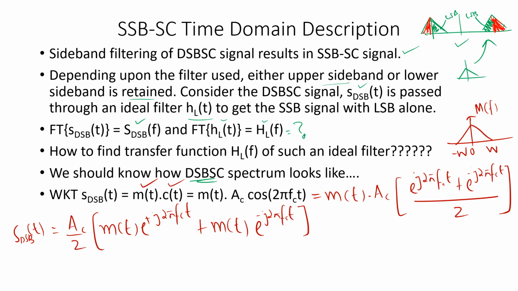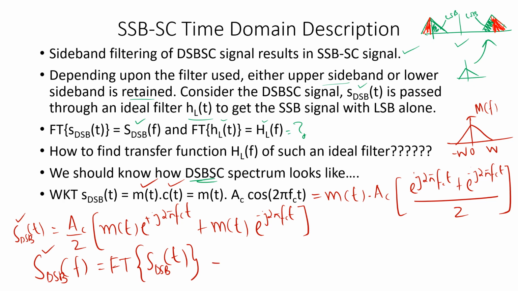Now if I should get capital S_DSB of f, I should take the Fourier transform of s_DSB of t. Please make sure that while writing the time domain expression, s should be small, and while writing the frequency domain expression, S should be capital.